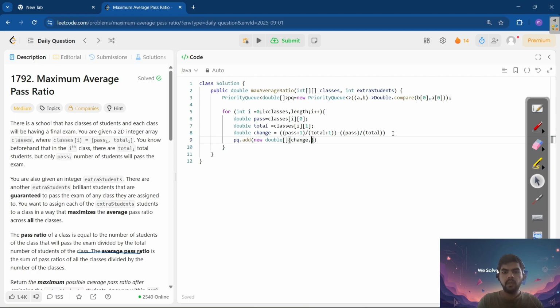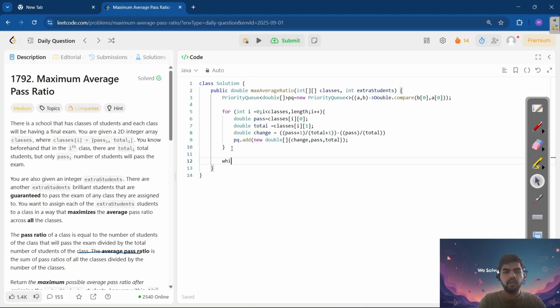Change. Change we are writing first because, here we have written, right, on the basis of this change we are doing the sorting. So maximum change we want up. Pass, comma, total. This we are adding so that we can update it and have the updated version, instead of adding in the classes directly. Instead of changing the things there, we are doing it here only.